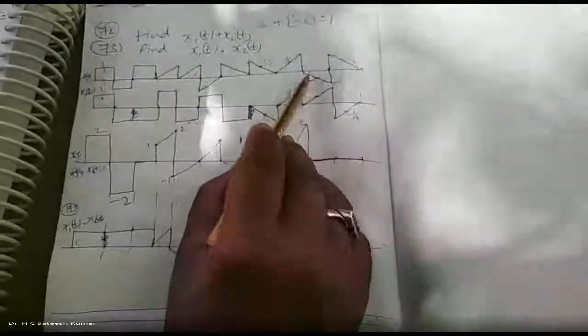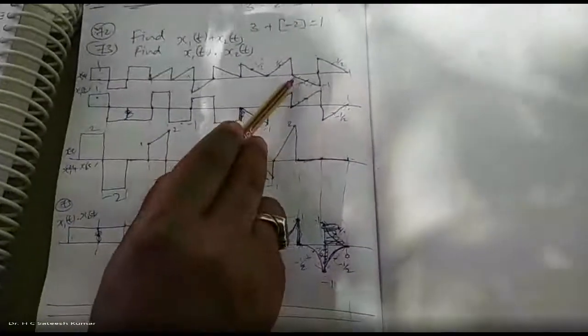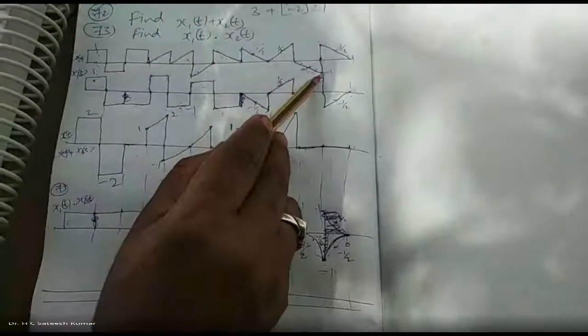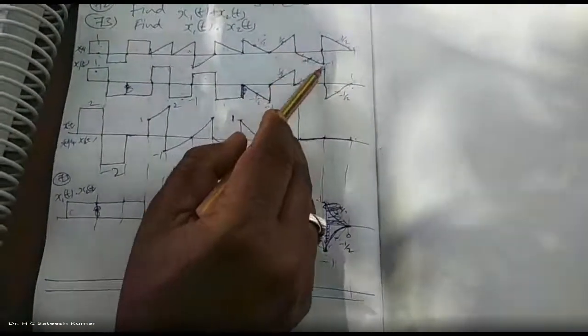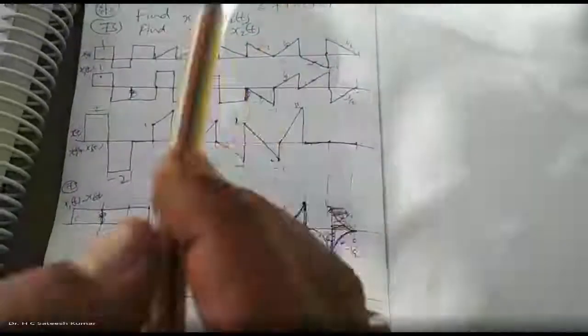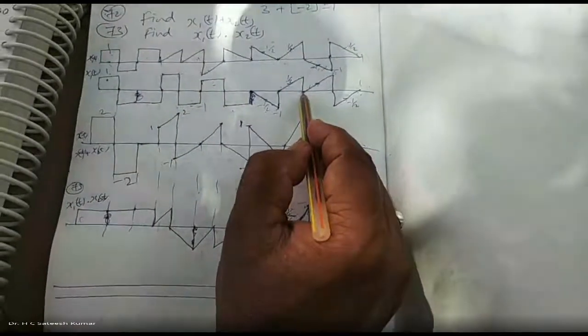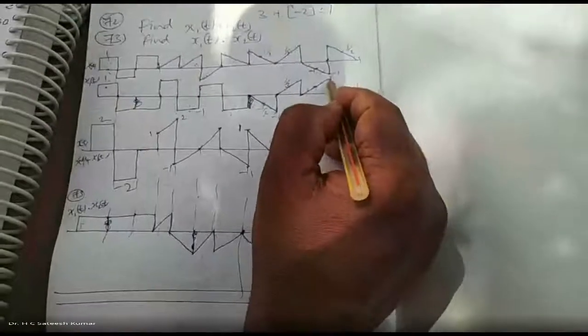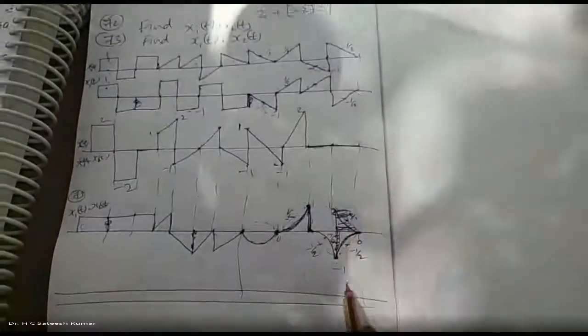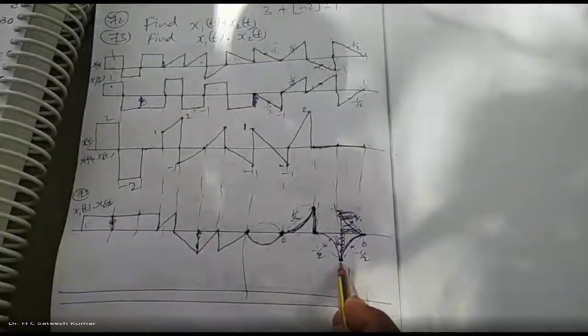Yes, sir. Okay, right. Now, observe the third one. Here it is decreasing. Here also one ramp, here also increasing. Anyhow, t into t is what? T square. Parabola, you should get it. Go to endpoints. 0 into 0, 0 you will get it. 1 into minus 1 is minus 1 you will get it.